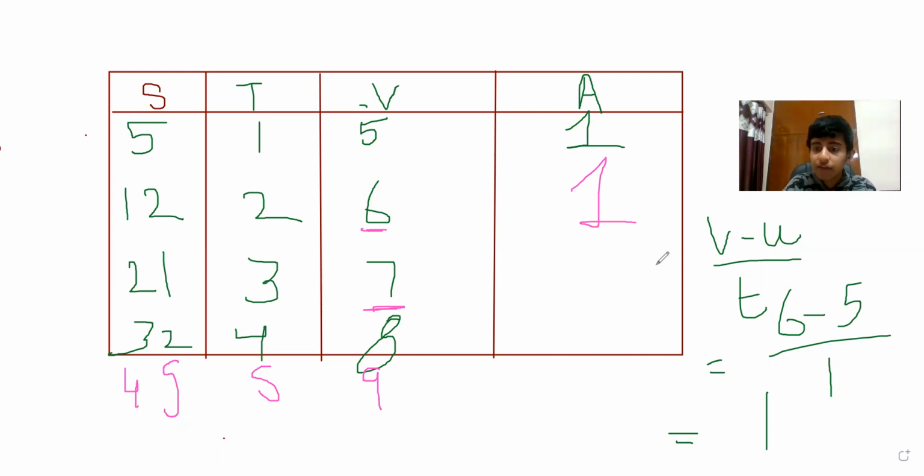Here, if we talk about again v minus u upon t, you can write 8 minus 7 upon 1, because in between there is a gap of 1 second. We can easily observe 1 second, 1 second, 1 second. Again 1 meter per second square. That means here acceleration remains constant, and hence it is uniformly accelerated motion, or uniform acceleration. This category is known as uniform acceleration.